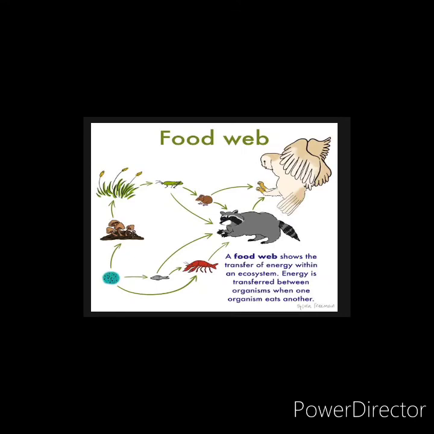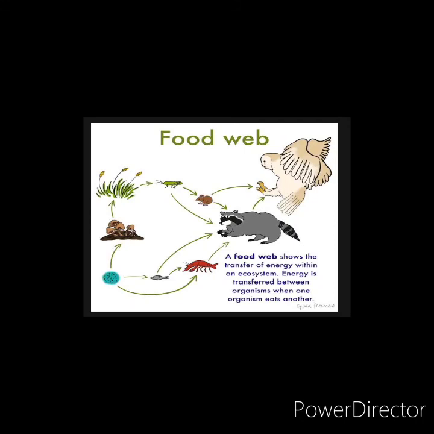Here you can see, starting from the plants. Plant is eaten by the grasshopper. Now the grasshopper can be eaten by the rat and also eaten by the wolf. Yes or no? Yes. So here there are two paths from grasshopper.